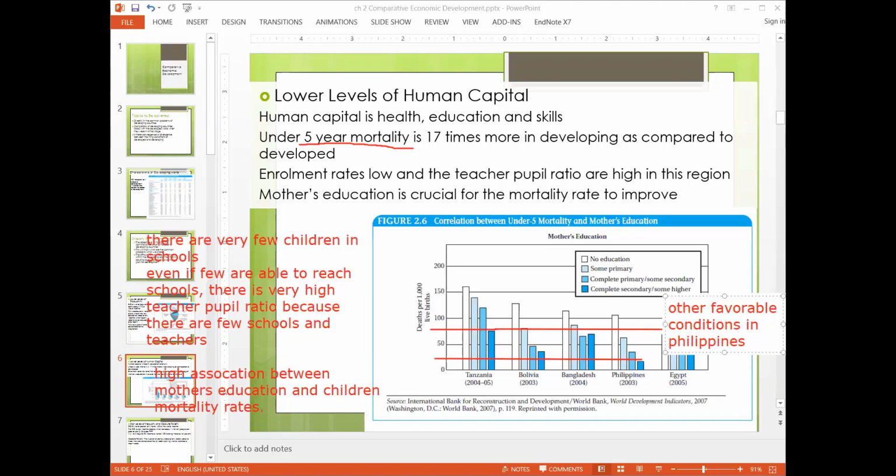Since there is diversity, you cannot tell everyone to get secondary or higher education. If your target is to reduce it below 50, then Tanzania and Bangladesh are not able to get there. So there is diversity here, and there is diversity within that problem.